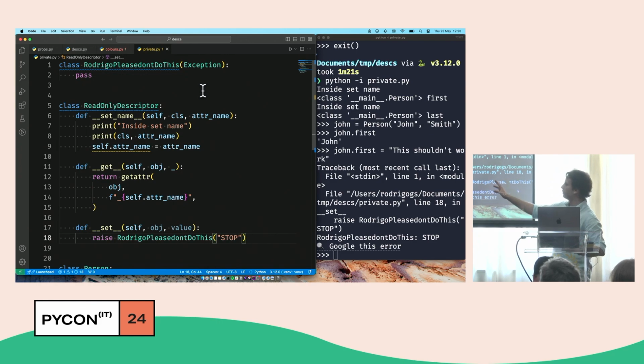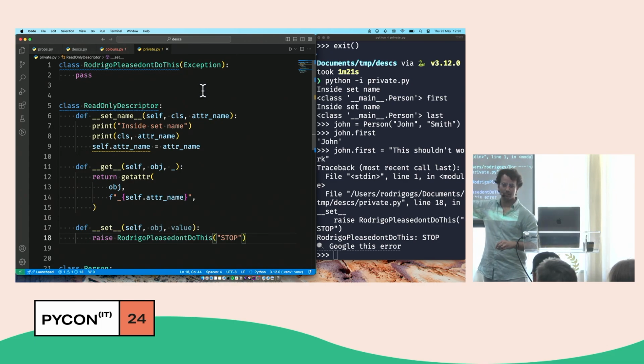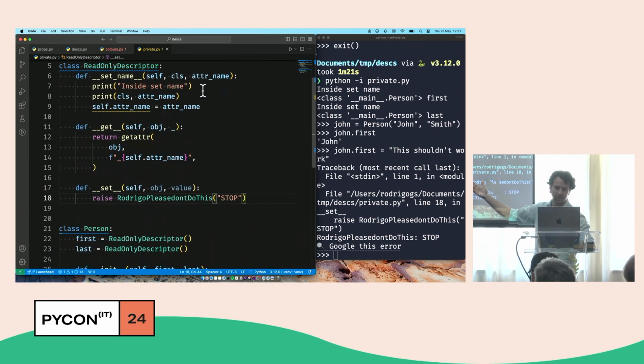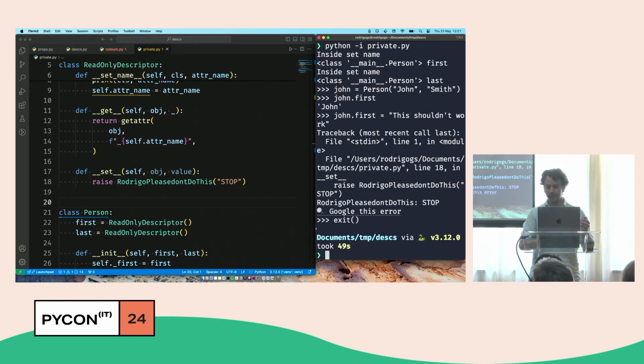So this is how you can create a general descriptor for read-only attributes. What's the key point of this? It's that you can use setName to notify a descriptor of the name that the descriptor was given, which I find just brilliant. I mean, you write an assignment and suddenly you know the name of your own variable, obviously in certain contexts. I find this amusing. I don't know if you do. If you don't, there's something wrong with you. I'm sorry. There's no other way to put it.